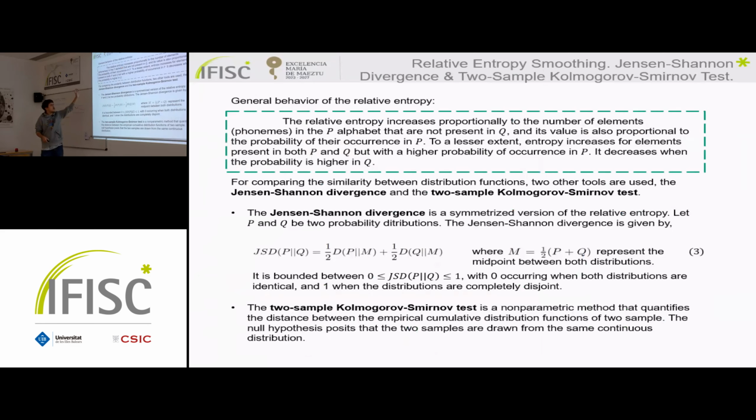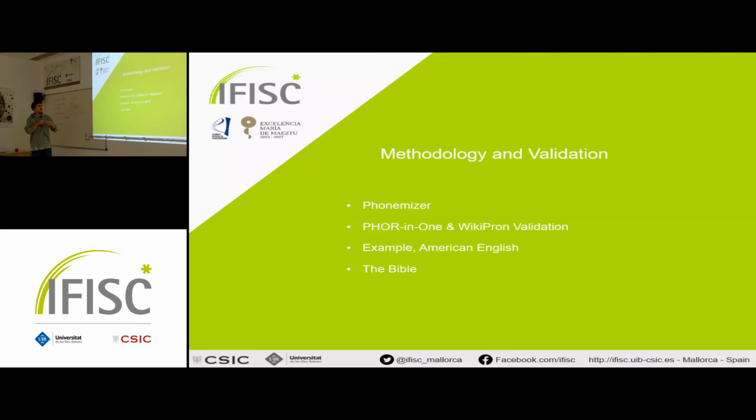Okay, well, this is what I just said, and we are using two other measures for our comparative study. One is the Jensen-Shannon divergence, that is a symmetrized version of the relative entropy, and it's bounded between 0 and 1. And the other one is the two-sample Kolmogorov-Smirnov test, whose null model states that both samples of data are drawn from the same continuous distribution. So that's it. Now let's start with the methodology.